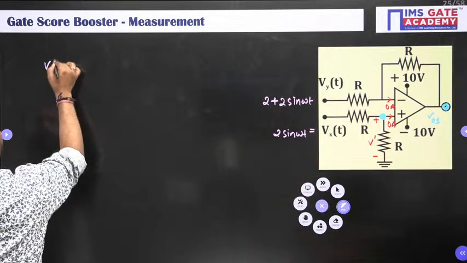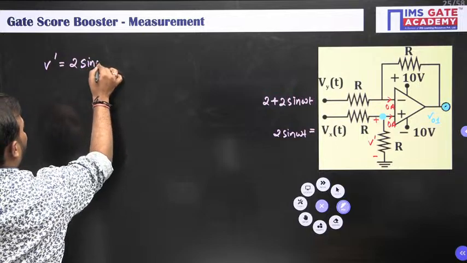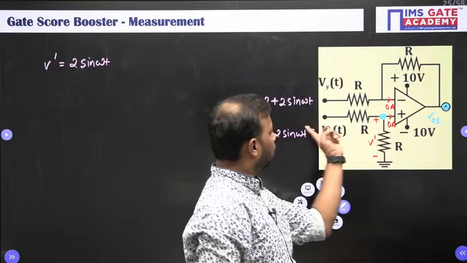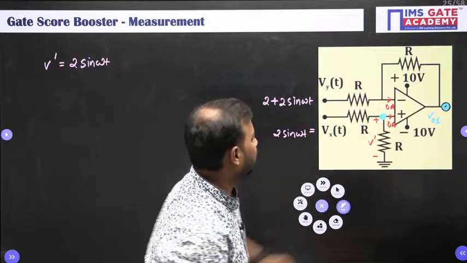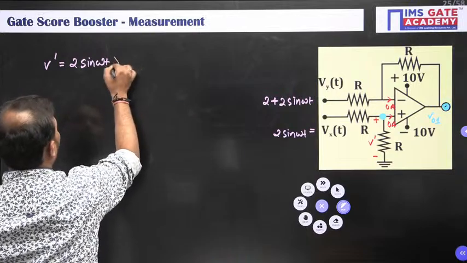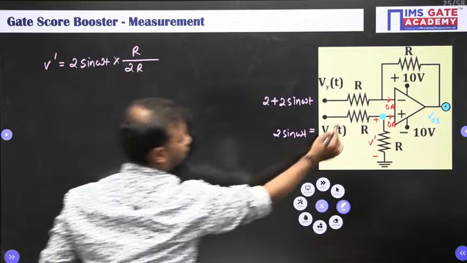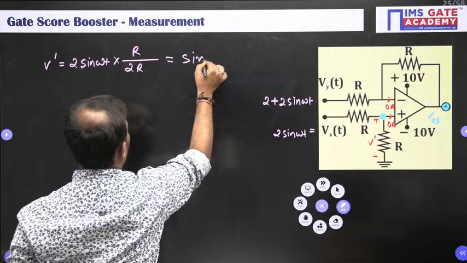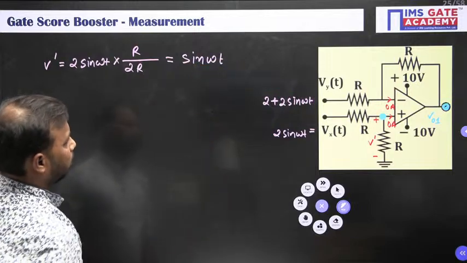So your V dash is equal to total voltage, which is 2 sine omega t, which is of Vx. And since no current is entering here, the whole current will pass here. So we can directly apply the voltage division rule. So V2 into sine omega t into R upon total resistance, which is R plus R. So we are getting this as sine omega t, I guess. यही मिल रहा है ना? Everybody please do check. Sine omega t.